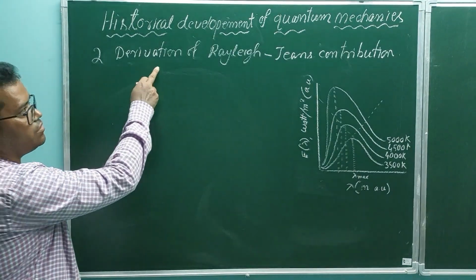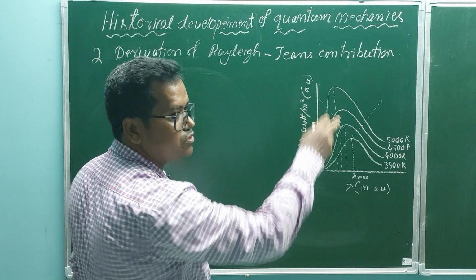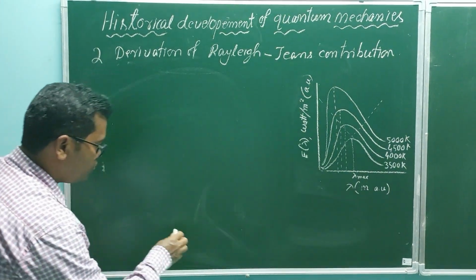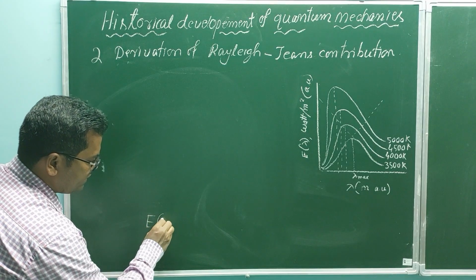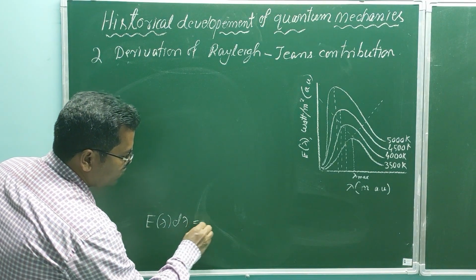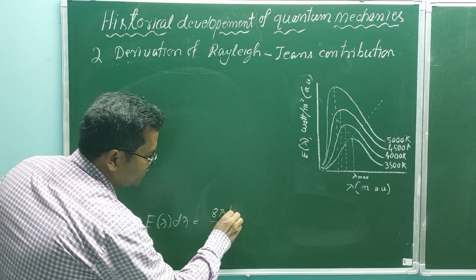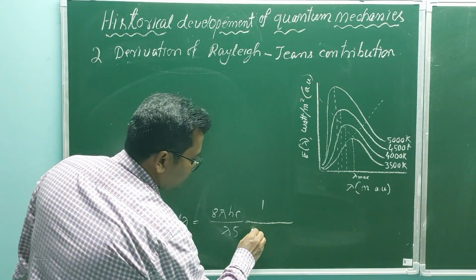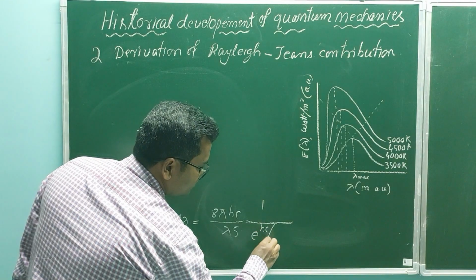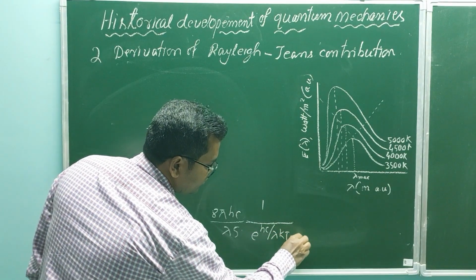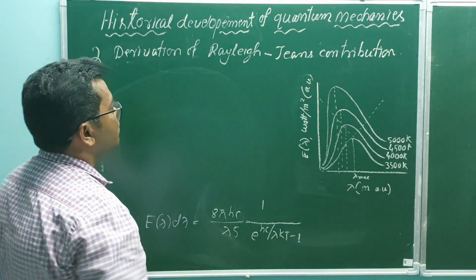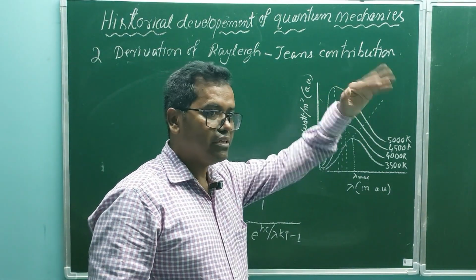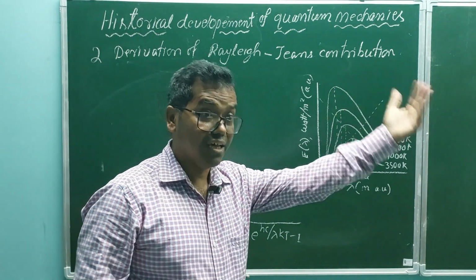Number 2, derivation of Rayleigh's contribution from Planck's radiation formula. We know Planck's radiation formula E lambda d lambda equal to 8 pi hc by lambda to the power 5, 1 by e to the power hc by lambda kT minus 1. Rayleigh's law can explain the curve in the upper part, that is at higher wavelength.